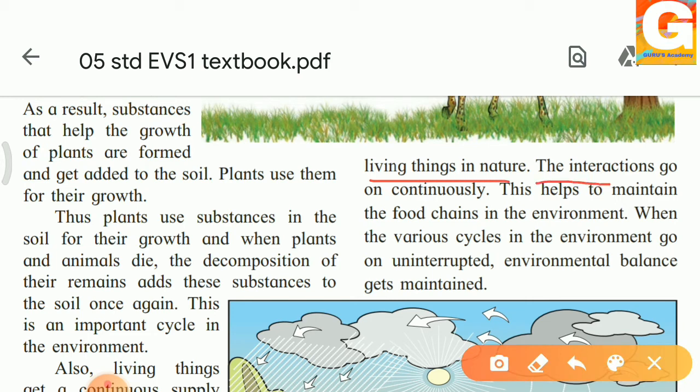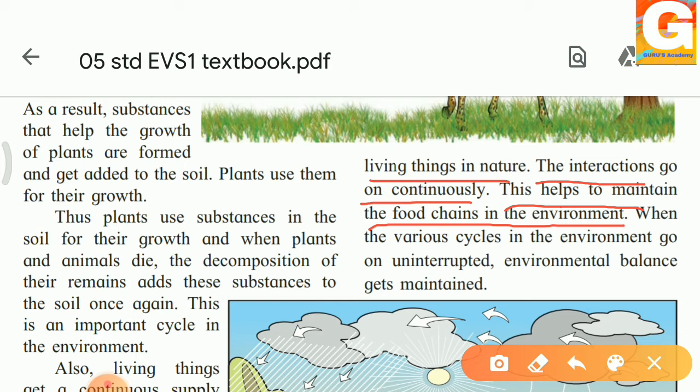So the interactions go on continuously. This helps to maintain the food chain in the environment. The interaction goes on continuously. They should not have a break. And these interactions going on continuously help to maintain the food chain in the environment.